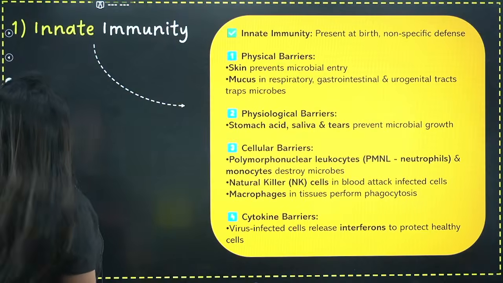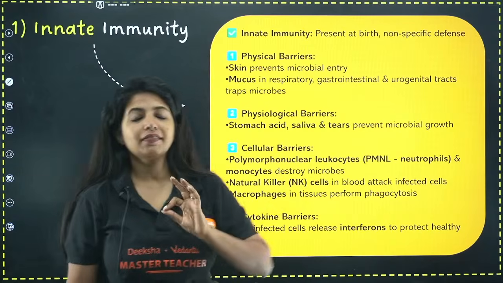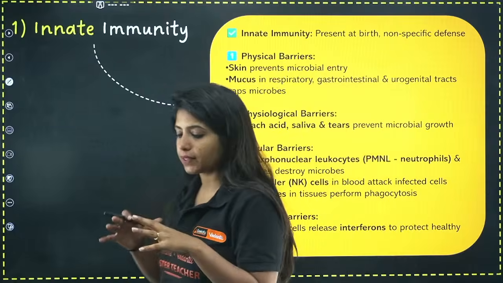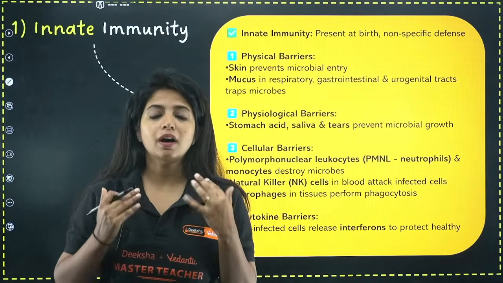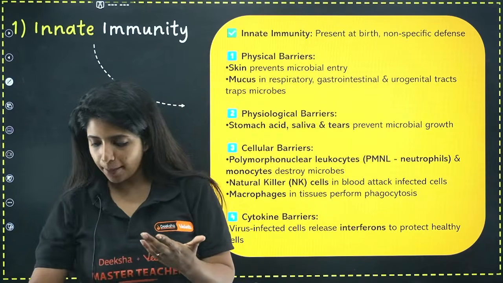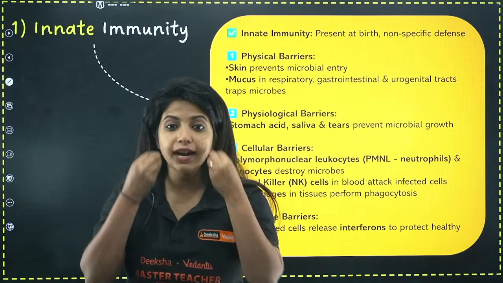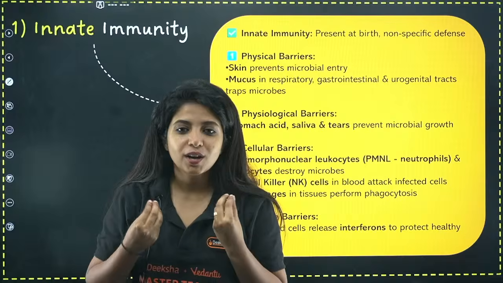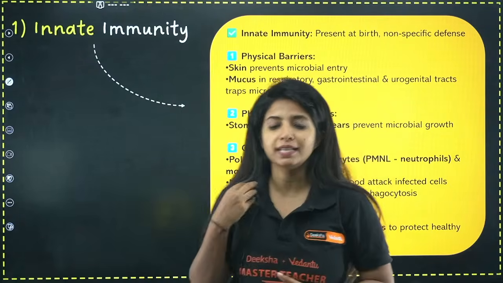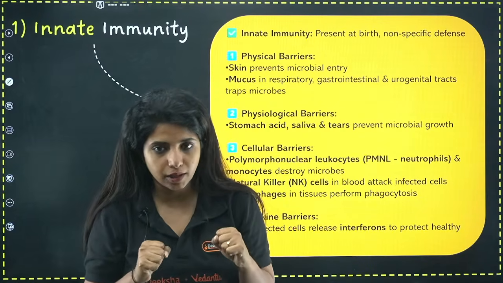Okay, let's go. So listen to me. There are 2 types of immunity in our body. One is innate and one is acquired. Innate means something that is there with us from our birth. Acquired means something that we acquire during our lifetime. For example, the moment I was born, I cried because I had tears. Your tears are the first line of defense, my dear children. Do you know that in your tears you have an enzyme, that is lysozyme? And this lysozyme has the potential to kill the bacteria out there.